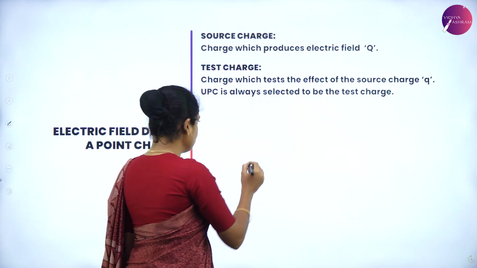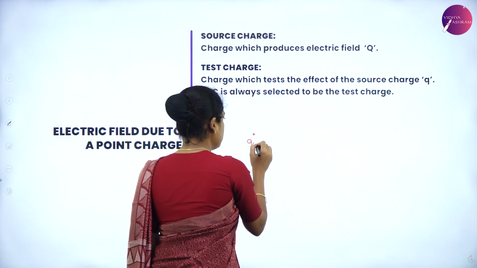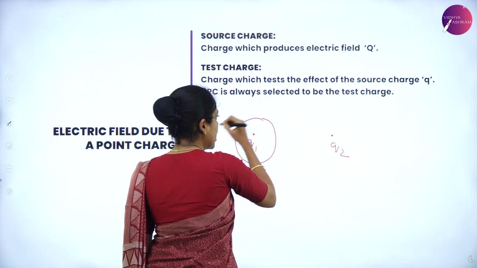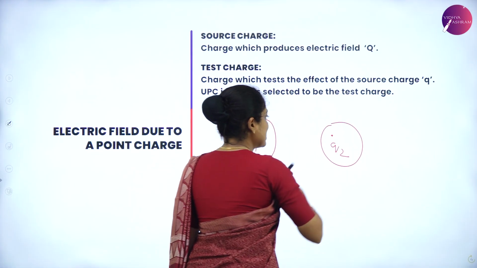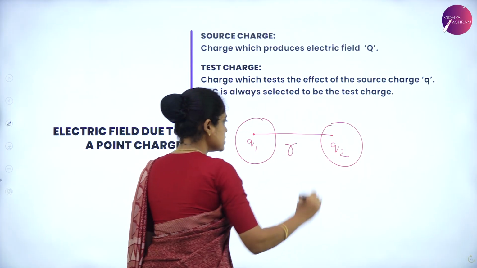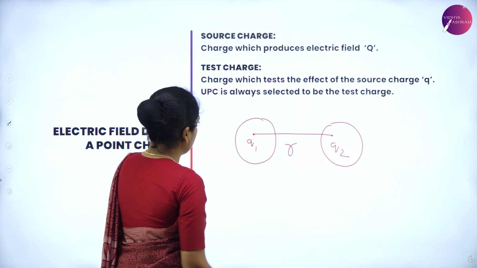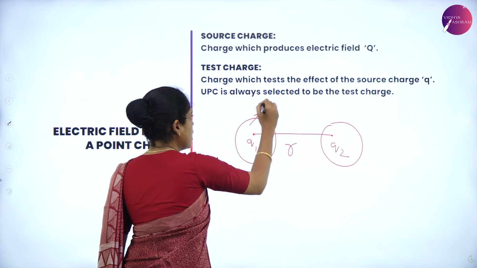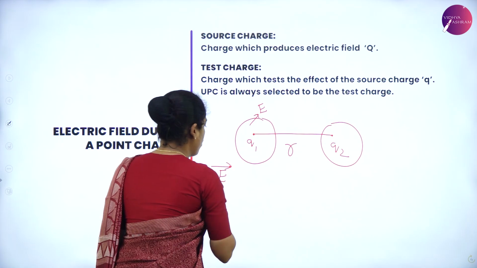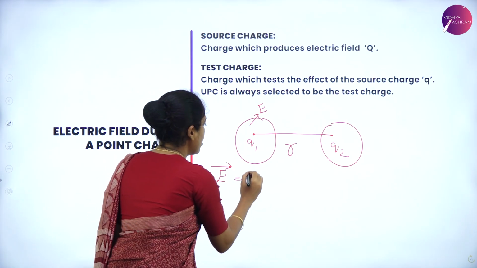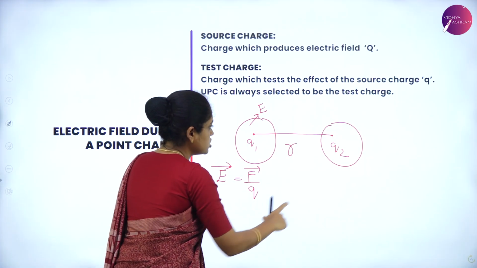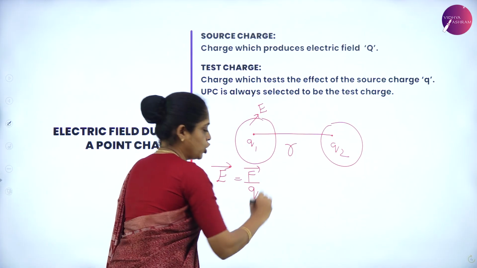Now, you know what is electric field. Consider a system of two charges, Q1 and Q2. Here, Q1 is a source charge and Q2 is a test charge. Between these two charges, the distance is R. Now, what is the electric field produced by this Q1? To calculate that, we have the formula E is equal to F by Q, where Q is the test charge and here we have considered it as Q2.